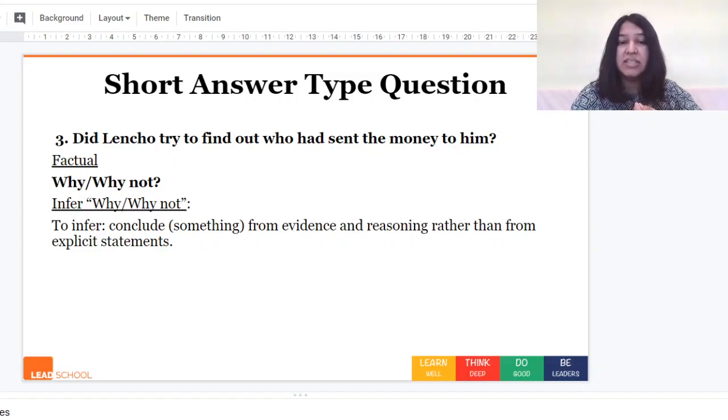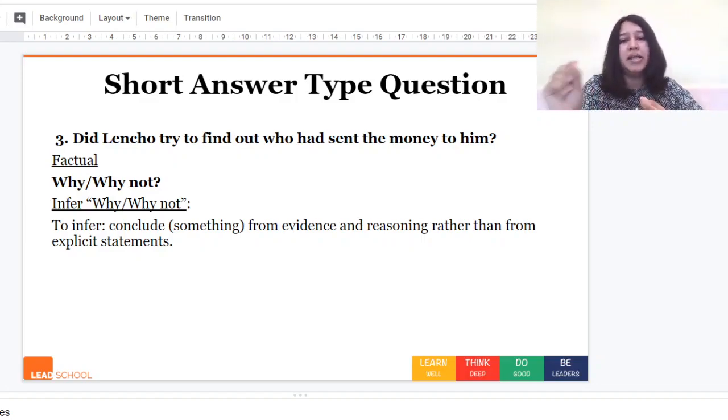The first is factual. So did Lencho try to find out who had sent the money to him? Factual means it is there in the text. Like if you go back to the text, you will find the exact answer over there. Next is why or why not. Here we need to infer why or why not. This is not a factual question because inferring is where we need to conclude something from evidence and reasoning rather than from explicit statements. Explicit statements meaning it's already there in the text.